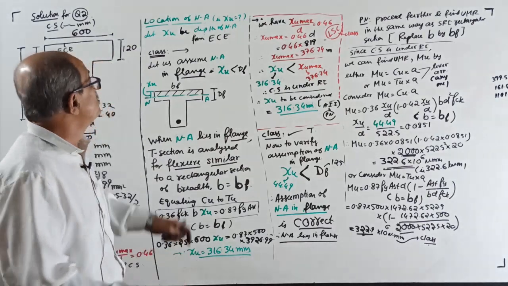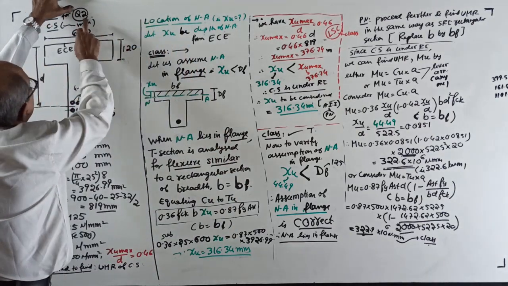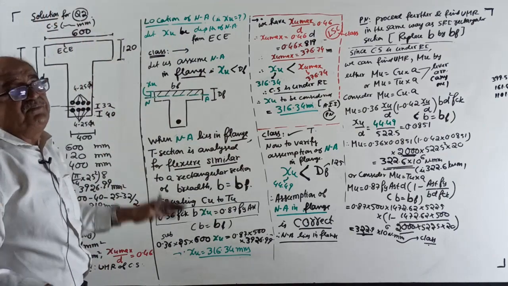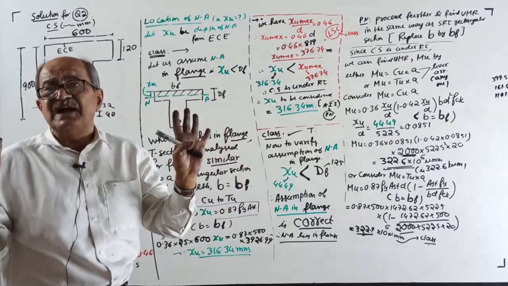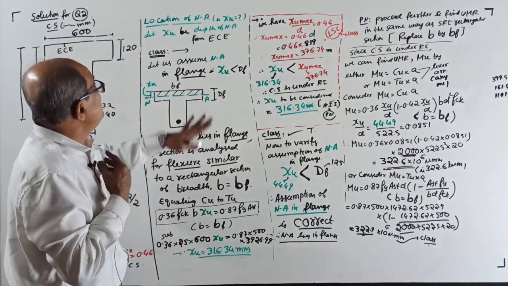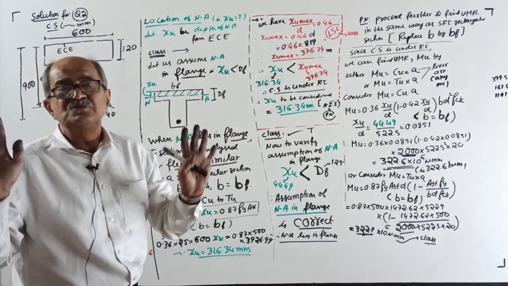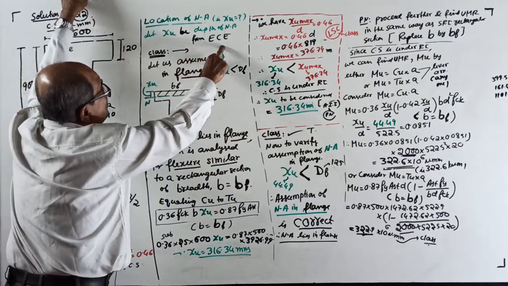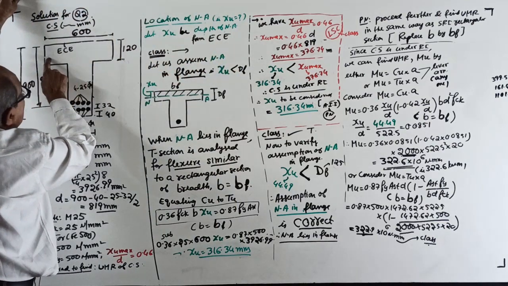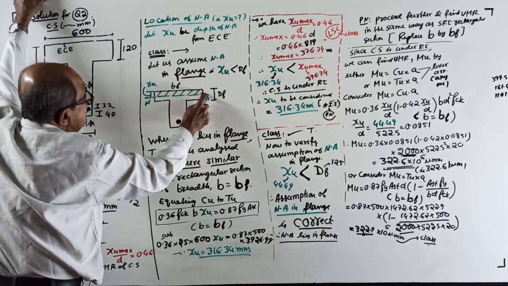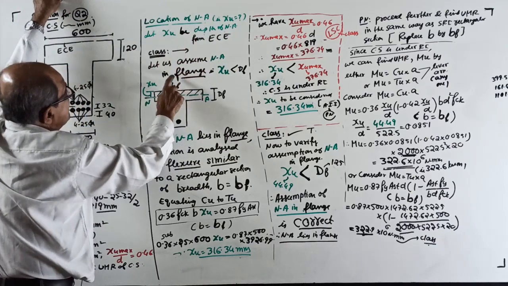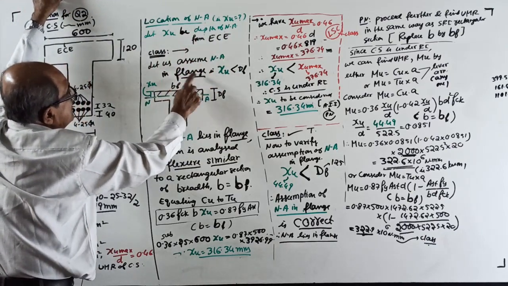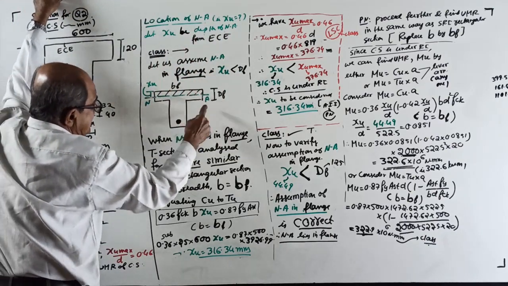Oh yes, you solve the question as if this is not question 2, this is fresh, just now the class started. Class, we do not know where the neutral axis is. So first, as usual, consider the neutral axis in the flange. Let us assume neutral axis in the flange, xu less than df.